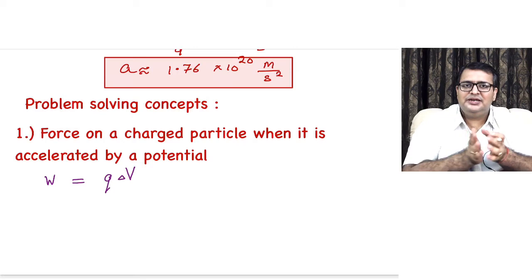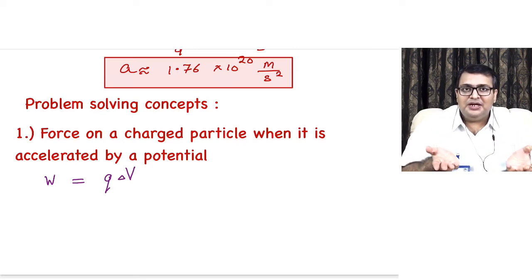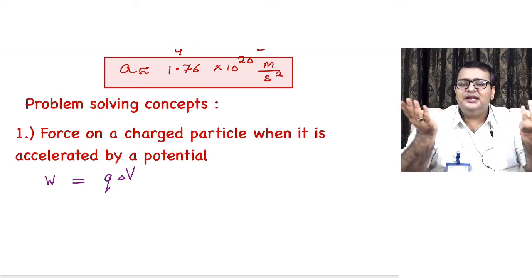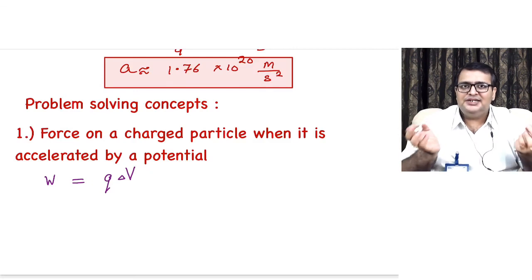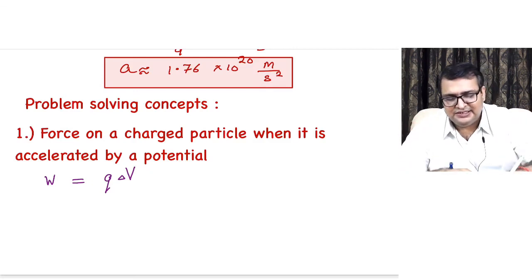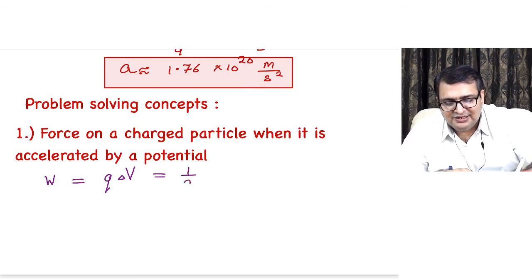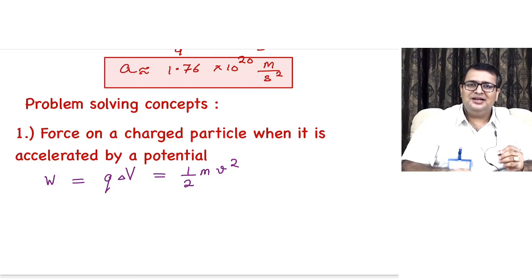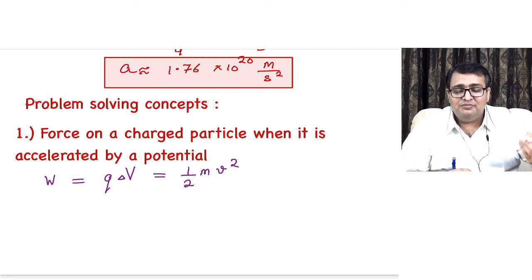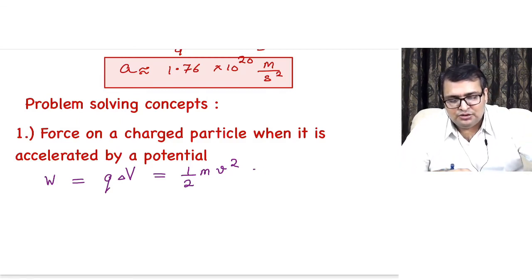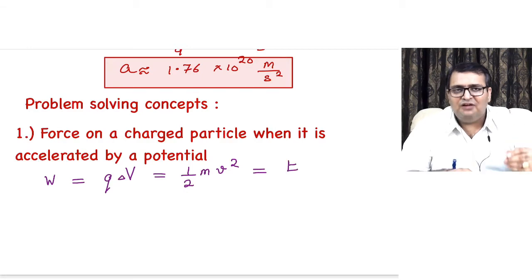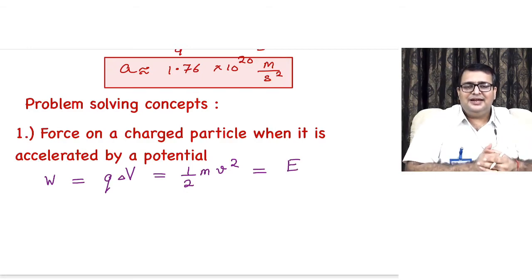Because of this accelerating potential, the charged particle is going to acquire energy. What type of energy? It is going to acquire kinetic energy, such that the work done, which is q delta V, is equal to half mv square. Or if they have given some energy, then it can also be written as capital E, half mv square is equal to that energy.